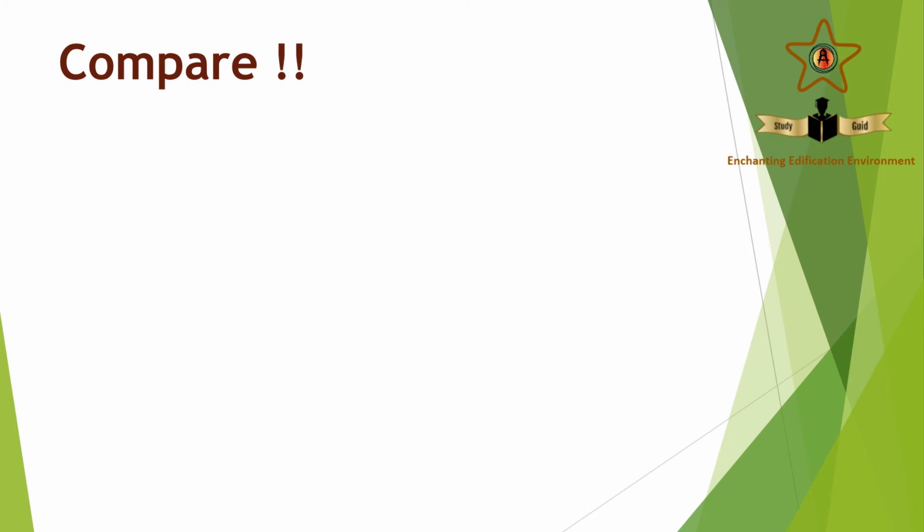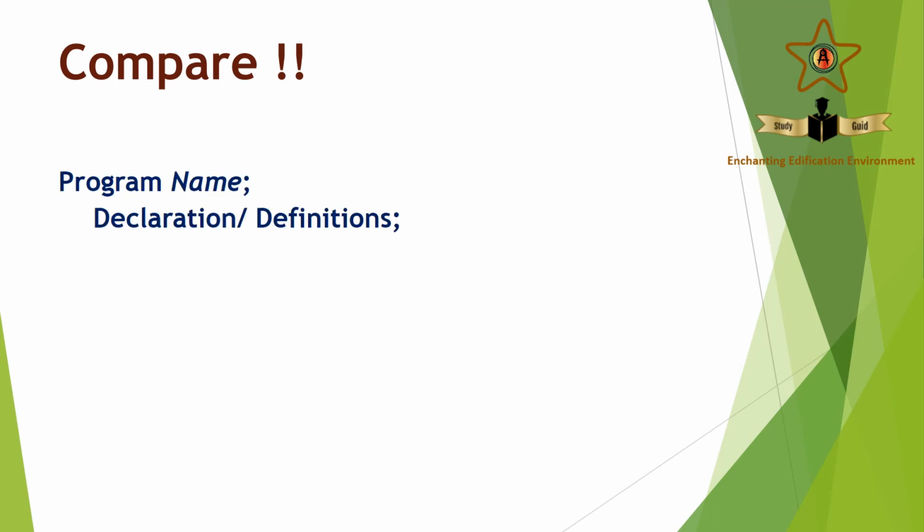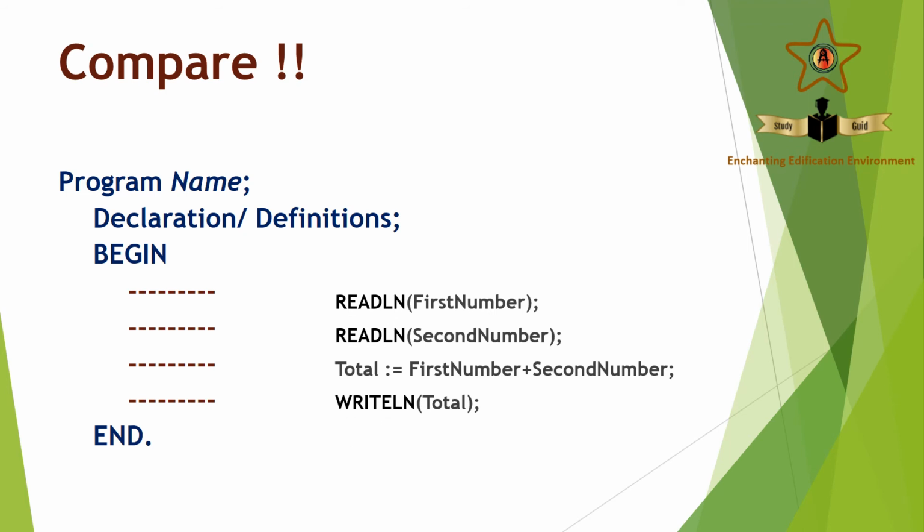We are going to compare the structure of the Pascal program and the statements we have written. Program name, declarations and definitions, begin, statements, end. Now the earlier 4 statements we wrote come between this begin and end. These are the true executable statements when we run a program. These are the steps which are carried out when we run a program.